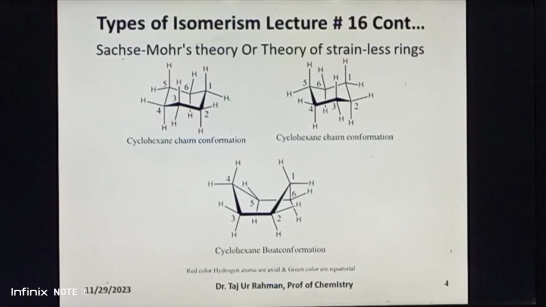Both the chair conformation and boat conformation are free from angle strain. Due to this, Sachse-Mohr theory is also known as strainless ring theory. It is because this theory proves that cyclohexane and other higher cycloalkanes are strain-free, which the Baeyer strain theory failed to explain.